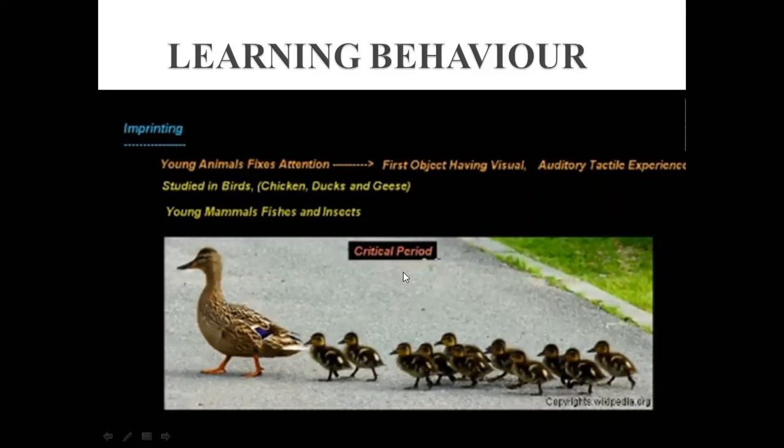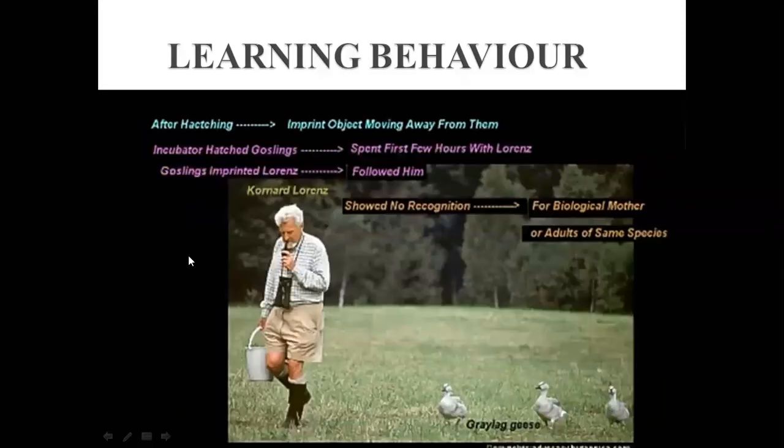And many other young mammals, species, and insects also show this imprinting behavior. So what can we say, what is the critical period? The critical period is that after hatching from the eggs, the time period when they observe the first visual object is called the critical period, in which they fix their attention on that object, right?